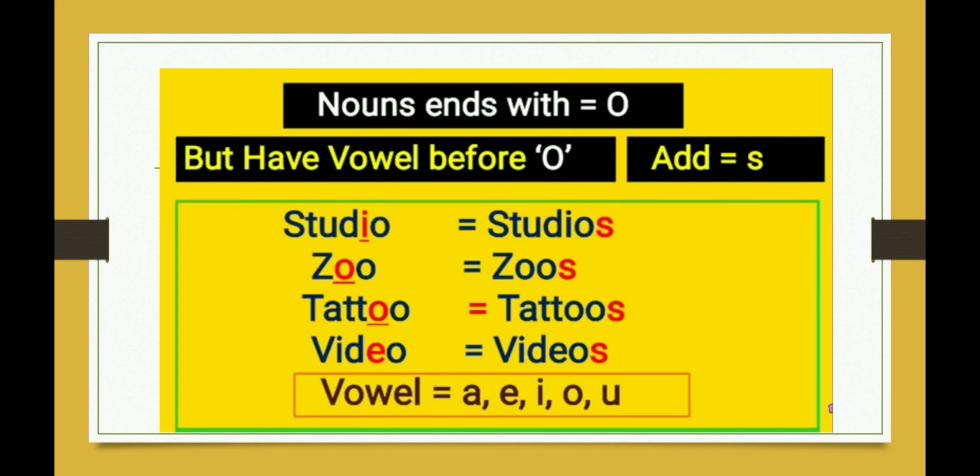Zoo. There is o before o and o is also a vowel. So, zoos. Tattoos, videos also have a vowel before o. That is why we will only add s and not es.